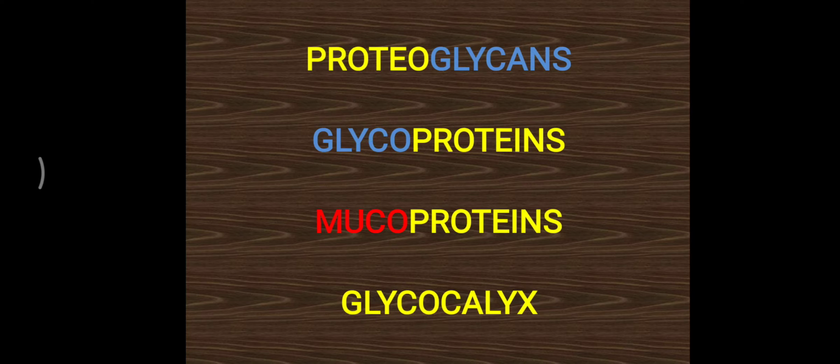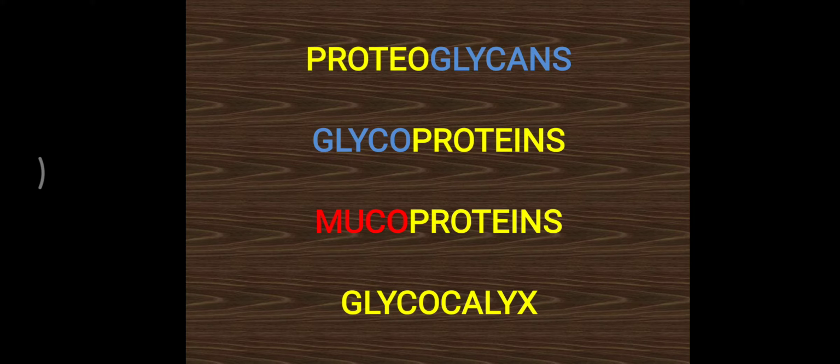Simple, you would remember glycan means carbohydrate. Proteoglycan means it contains two types of molecule, protein plus carbohydrate. Glycoprotein is again showing the same thing, carbohydrate and protein are present. This muco word is also for carbohydrate. So mucoprotein means it also contains carbohydrate plus protein. Now glycocalyx, that glyco is also showing that carbohydrate is present in this molecule. So this glycan or glyco indicates that a carbohydrate molecule is present.